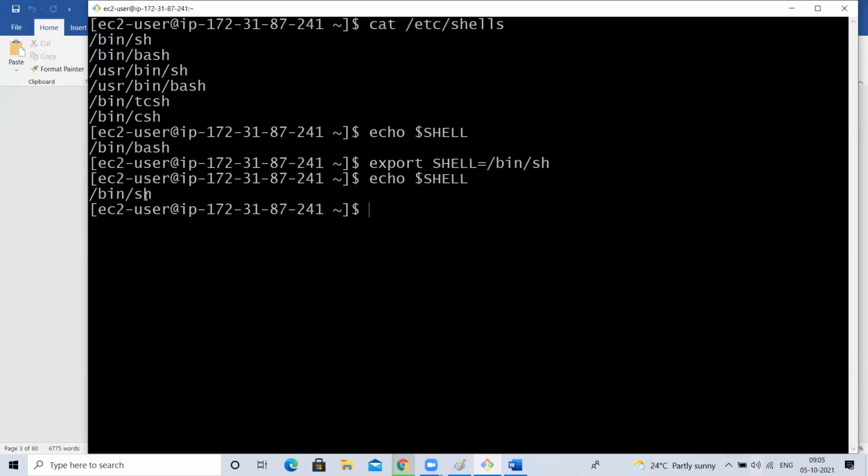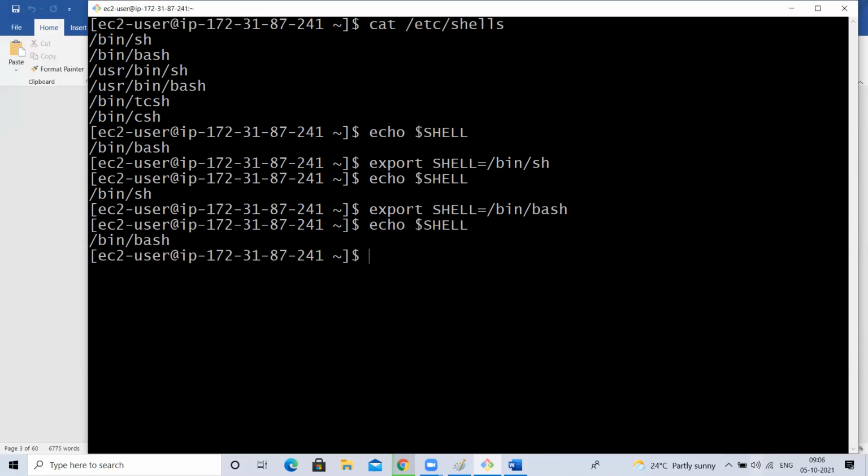Now, whatever commands I execute, those commands will be executed by what shell? sh shell, because I changed the default shell. I don't want that. I want to keep it as a bash shell only. Okay, change the value. Now, if I type echo $?, sorry, echo $SHELL, it has been changed to /bin/bash. So all the commands, whatever we use, will be executed with bash. So always use bash shell only. That is what I use.